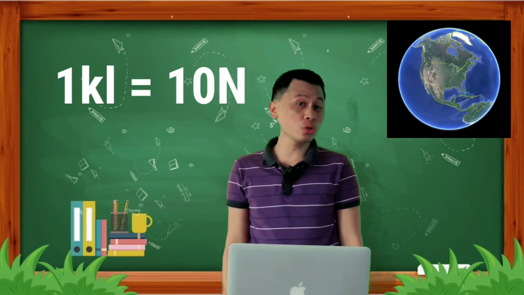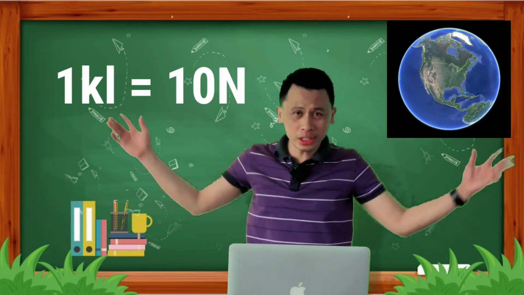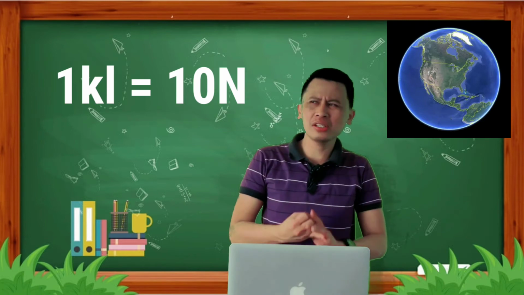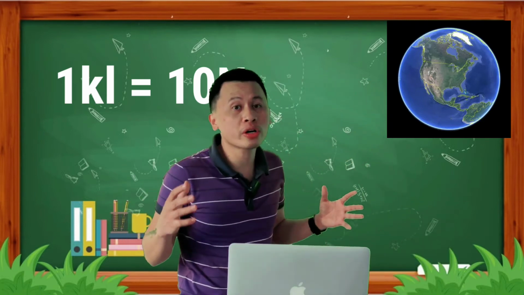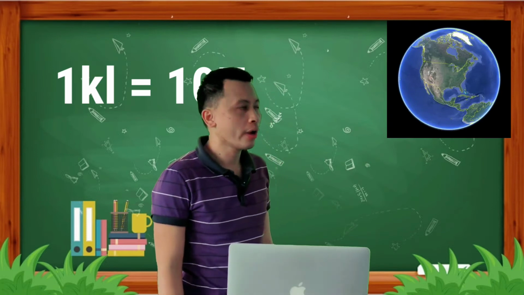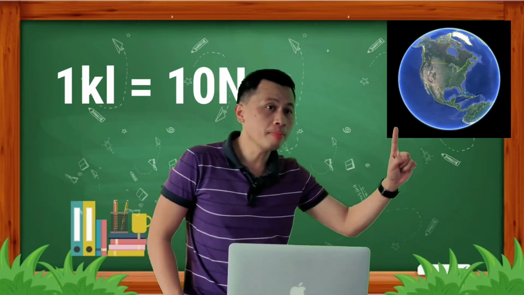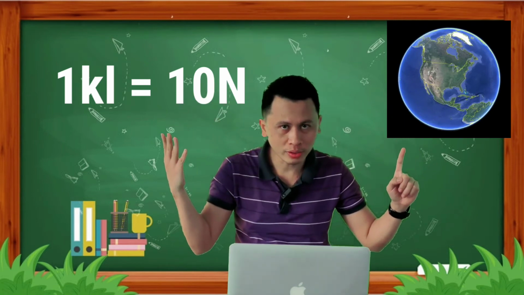So now, on our earth, an object of 1 kilogram equals 10 Newton. On our earth, Philippines, Thailand, anywhere on our planet, 1 kilogram equals 10 Newton.